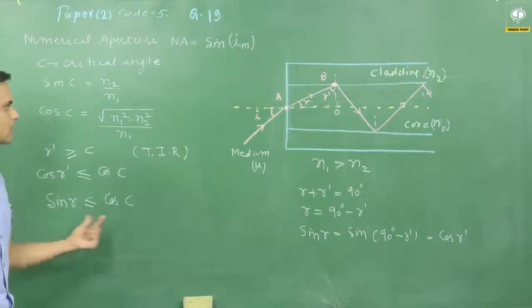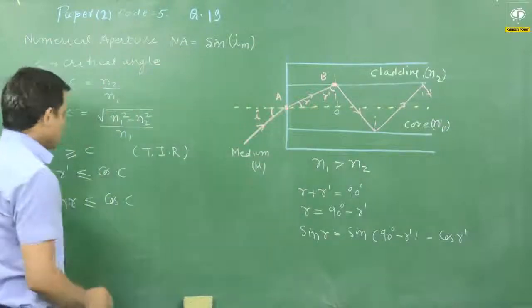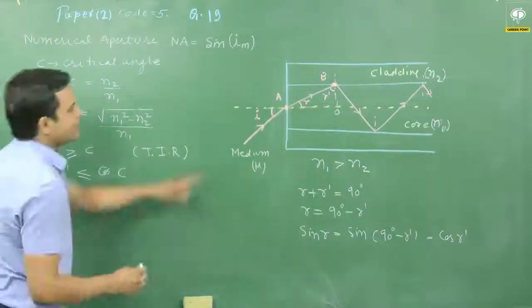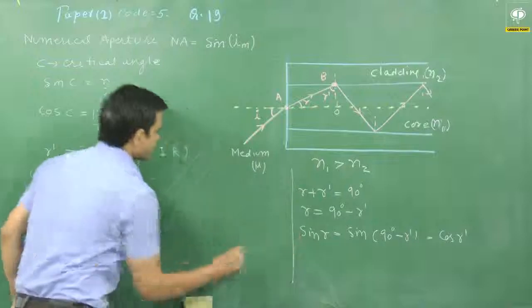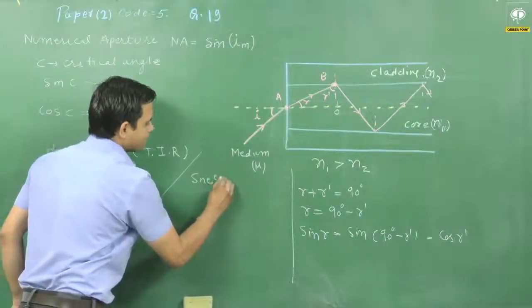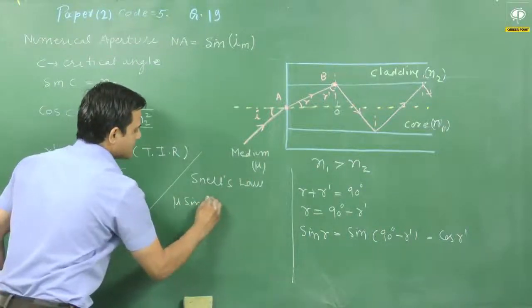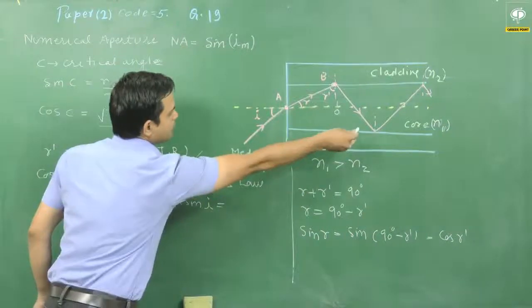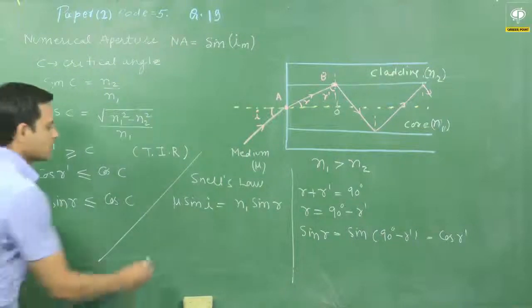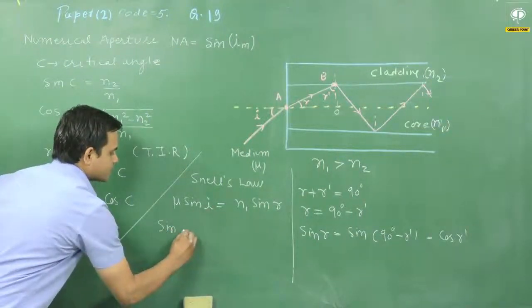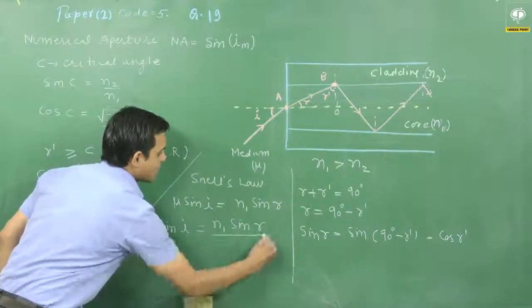Now for sin r, if I put it at point A and apply Snell's law, I can write mu sin I equals n1 sin r, where the refractive index is n1. So sin I is equal to n1 sin r divided by mu.